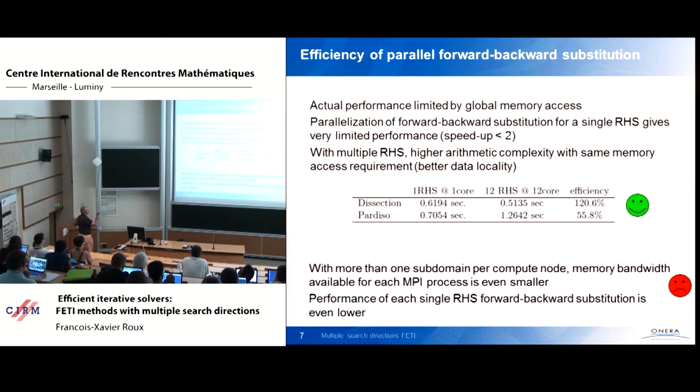These results show the performance of dissection and Paradiso on a 12 cores compute node with either one right-hand side or 12 right-hand sides. And you can see that sometimes you can have super linear efficiency. I don't know exactly why, but nevertheless, this is the point.